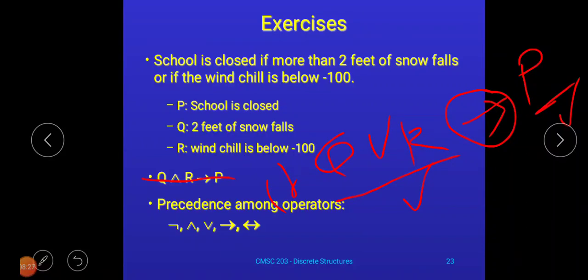So the complete statement becomes: if there is 2 feet of snowfall or wind chill is below 100, then school is closed. Okay, I hope you are getting this particular point.